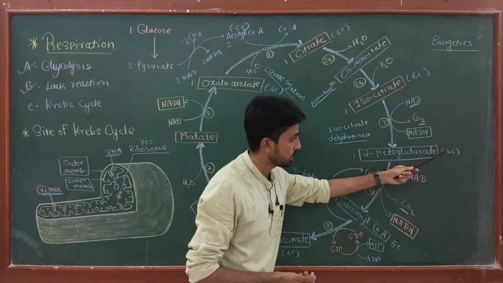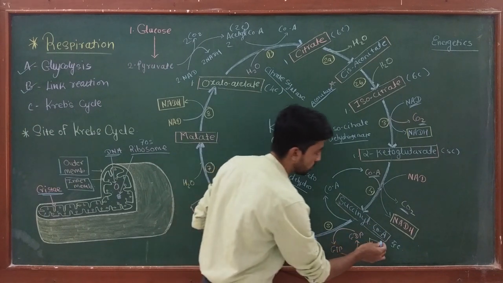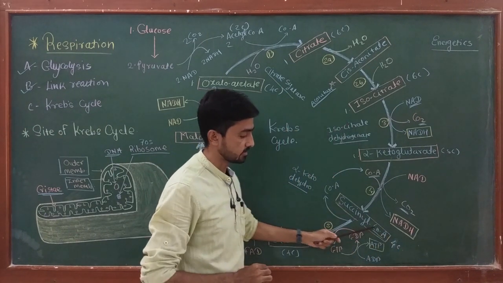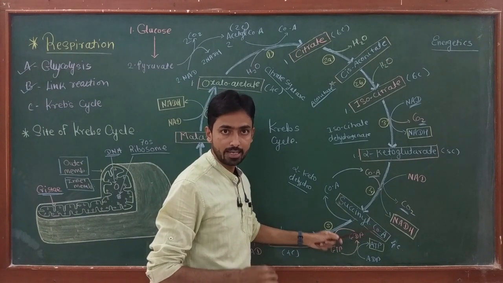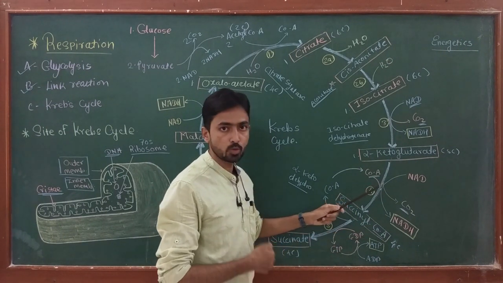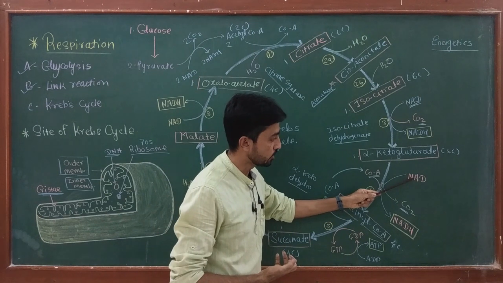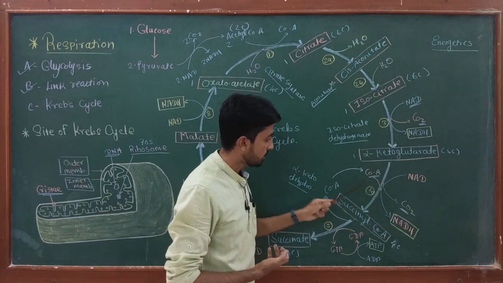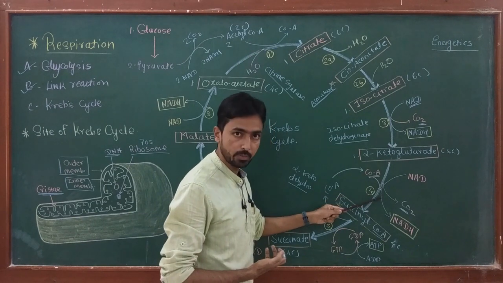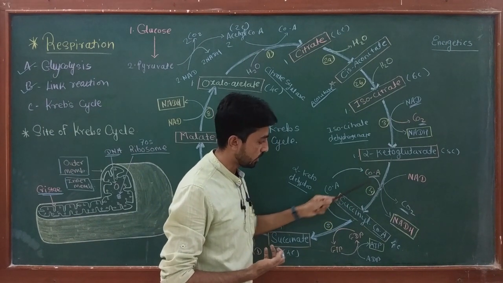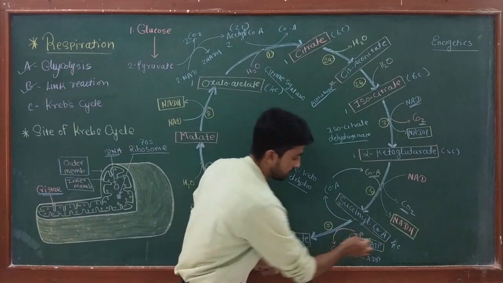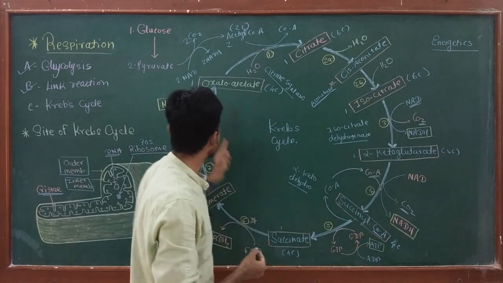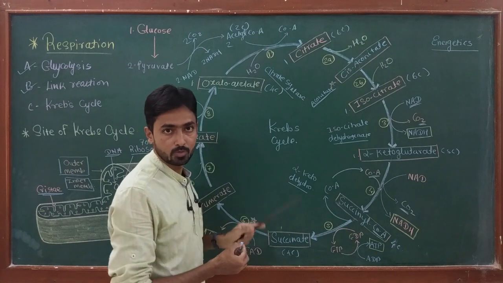So the 5 carbon compound converts into a 4 carbon compound, which is succinyl CoA. In this reaction, NAD is reduced to NADH. Okay, and CoA comes into the picture, and due to this CoA, succinyl CoA is produced. This reaction is similar to that of the link reaction.